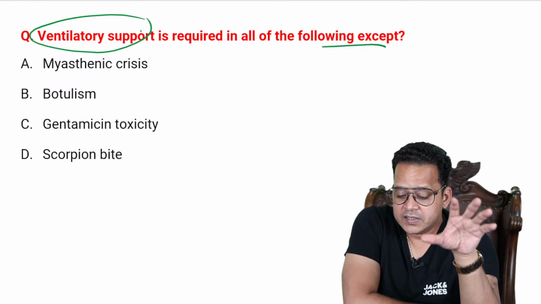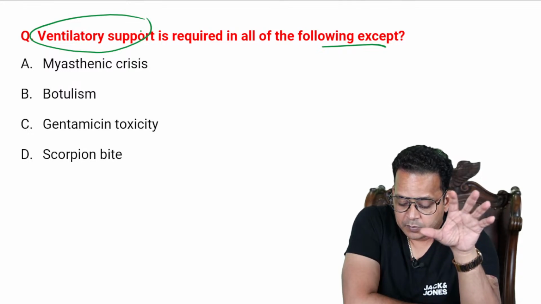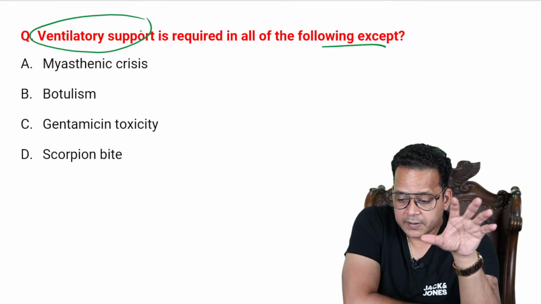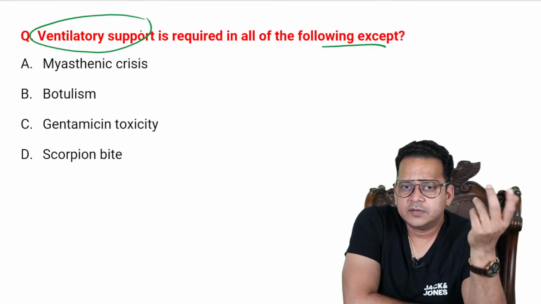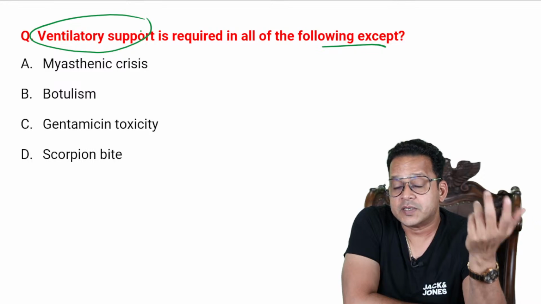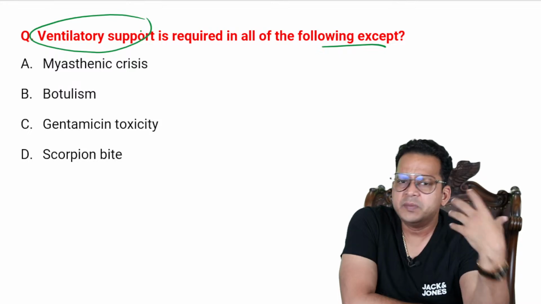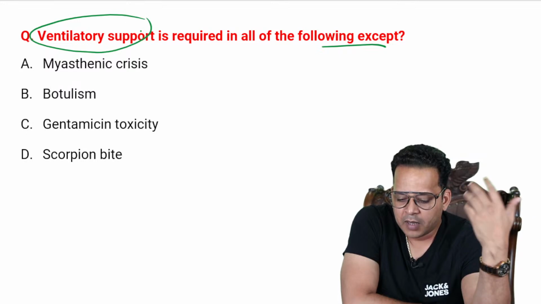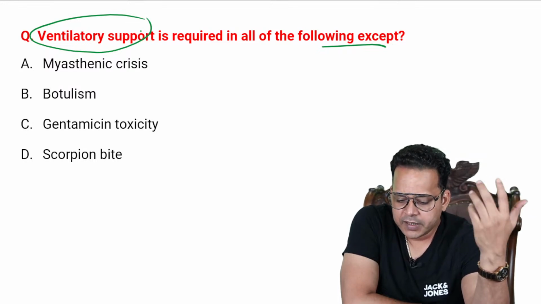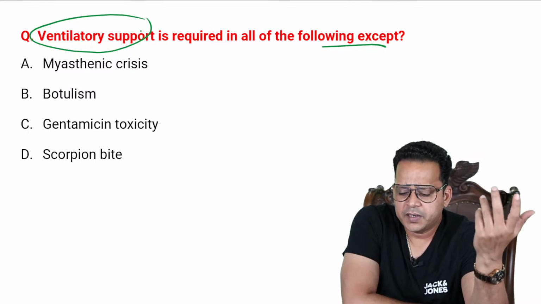Where is ventilatory support not required? Myasthenic crisis, botulism, gentamicin toxicity, scorpion bite, right? Now, if you don't know the answer, never heard about it, go for an option that you think is the answer, because I told you time and again, even if you don't know the answer, you'll have a gut feeling that this might be the answer. I don't know the reason, but this might be the answer, right? So we have to mark such answers as well. So even if you don't know, try to answer.